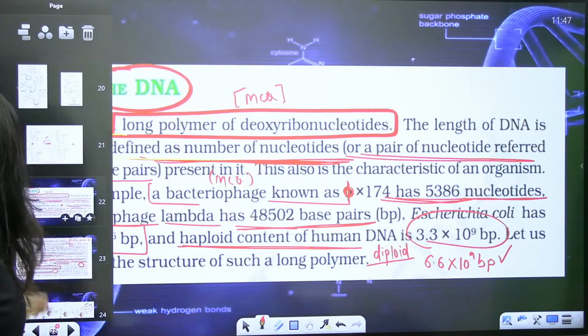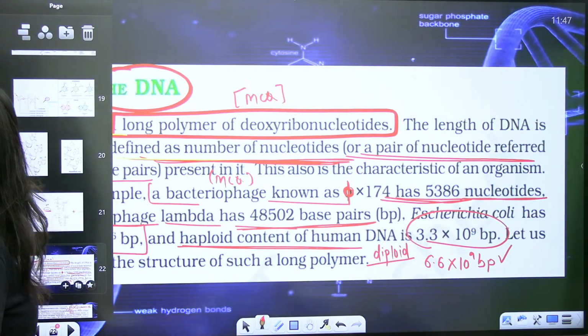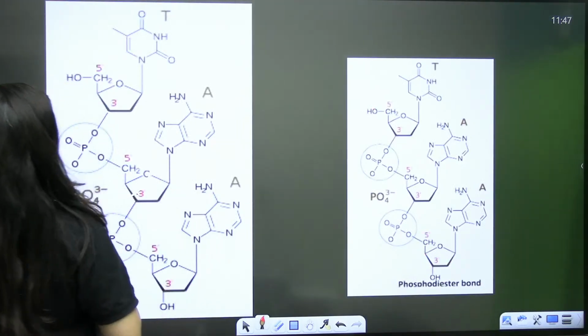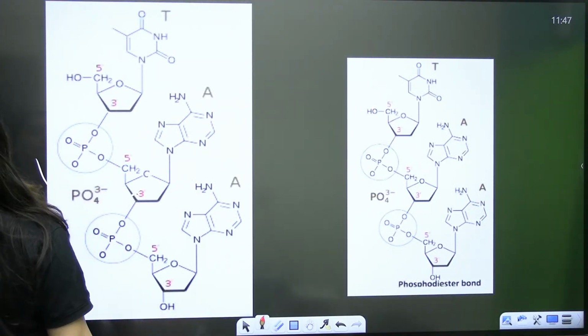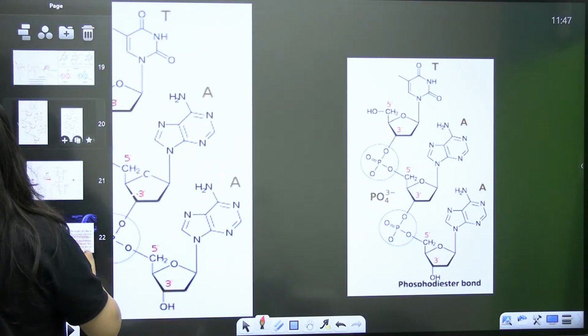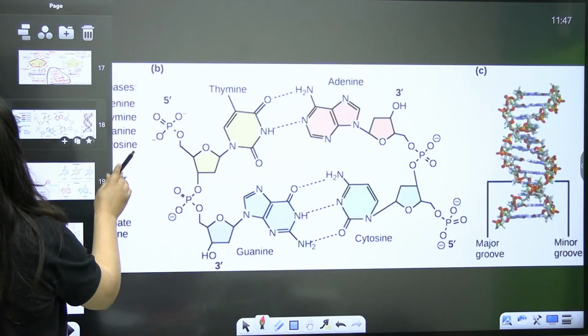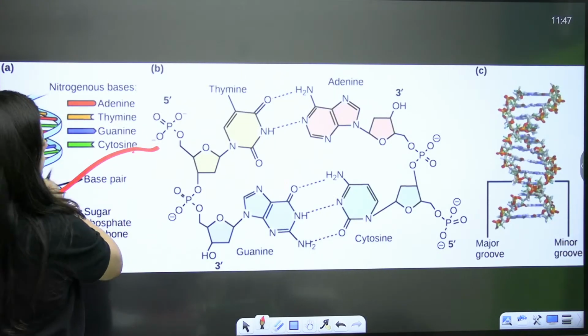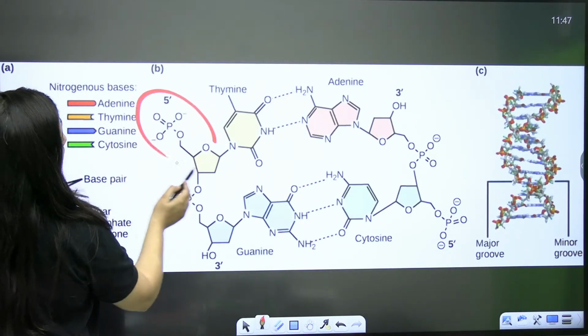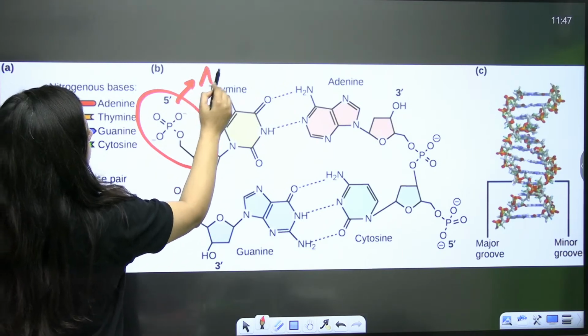Okay. Now let's say I am giving you one question. Let's say in the NEET paper, I am asking you one question. Let's say this is the structure. This is the image you have in your paper. I'm putting one arrow here, and I'm asking what is A?